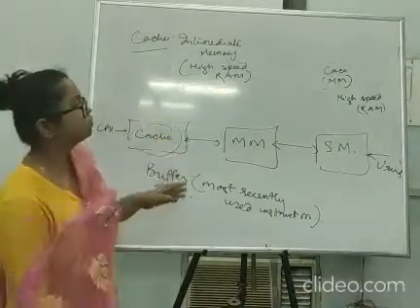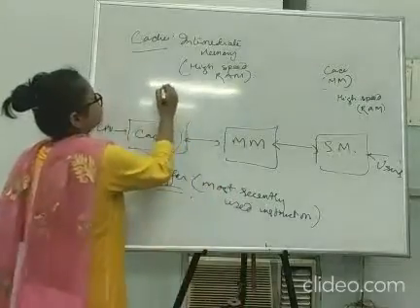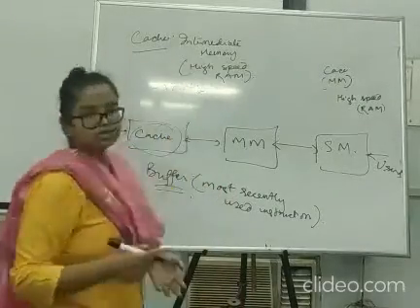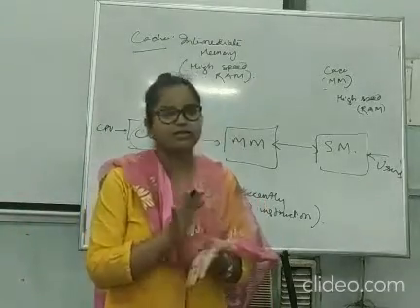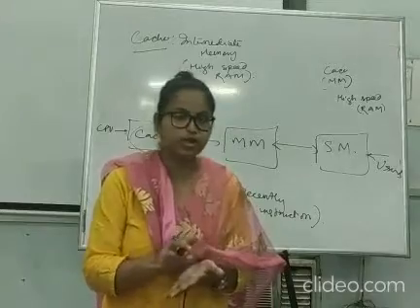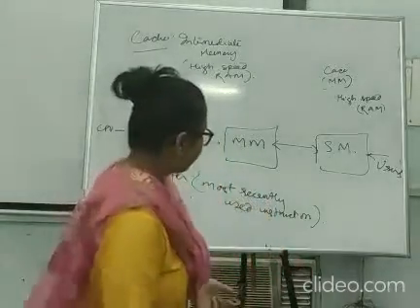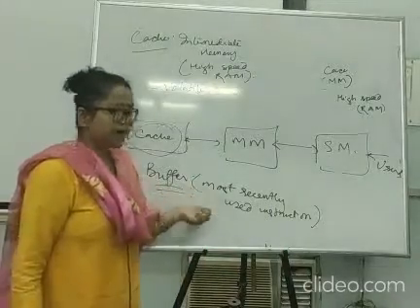Okay, so as I said, it is a type of main memory, so of course it is also volatile in nature. So what is volatile? It holds the data as long as there is supply of power. As soon as power is cut off, the data also vanishes. Okay. So now cache